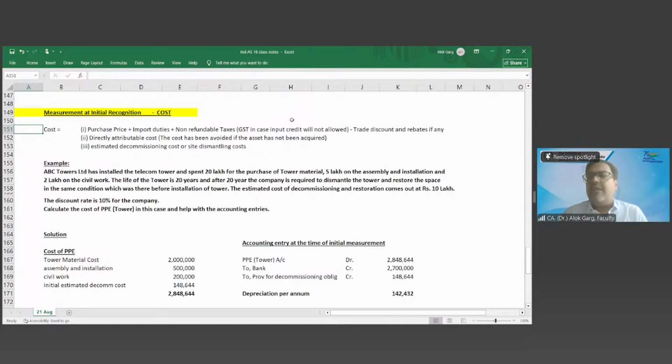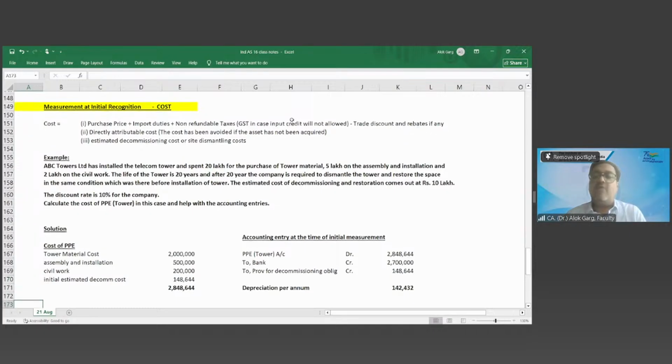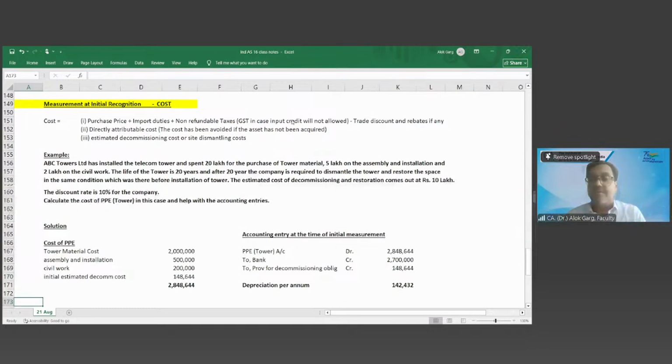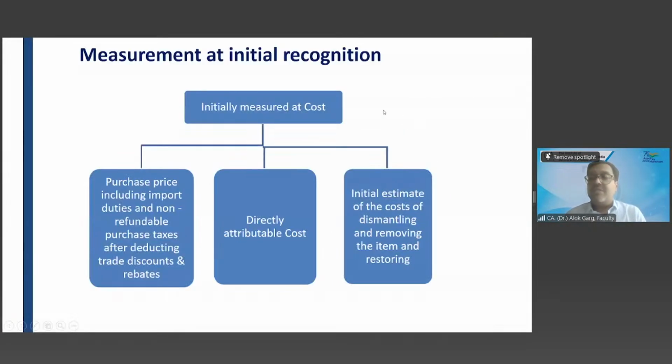So this is the time value of money concept, right? Okay. So this is the initial measurement at cost. This is how we need to measure this PPE. Is that clear? Very good. So friends, we discussed that the PPE has to be initially measured at cost.